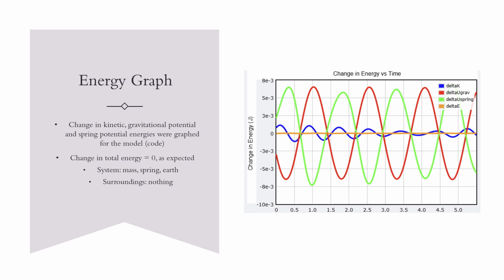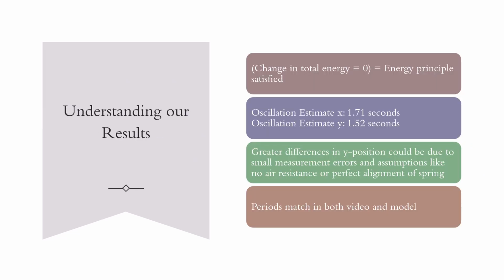Surroundings would be nothing, and it just makes sense, as if gravitational potential energy was large, the spring potential energy was equally as large, while total energy was 0. So the energy principle was satisfied as the change in total energy was 0.